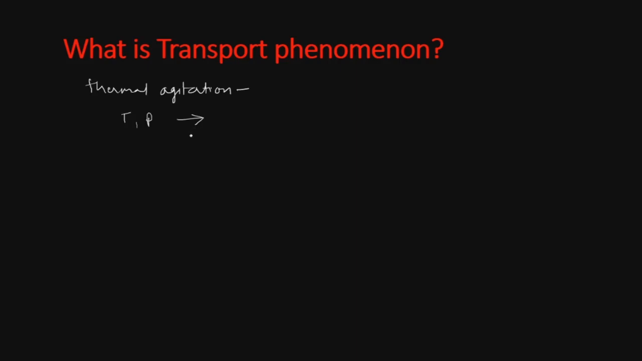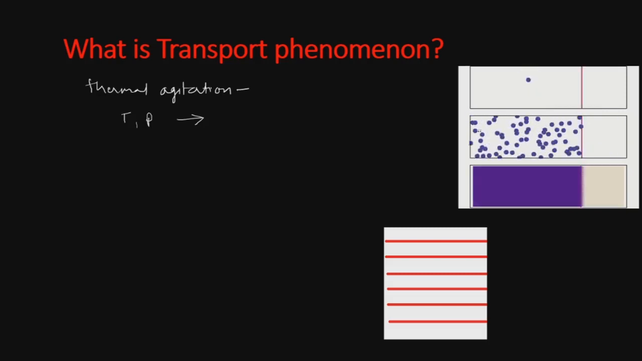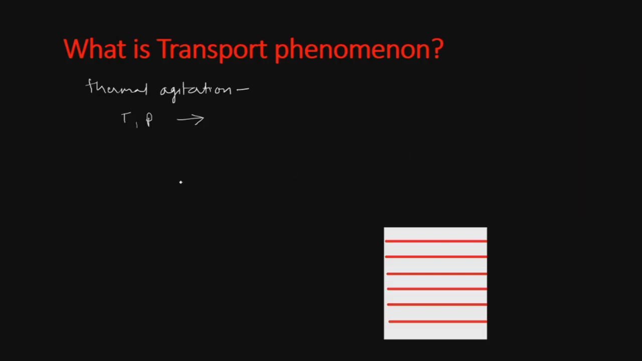For example, if one region of the gas is denser than the other region, the gas molecules will move from the denser region to the rarer region. As shown in this figure, this is the denser region, and the molecules will move from this region to this region. So we can imagine that the gaseous system is made up of different layers of this type, which are shown here. Therefore, we get the transfer of physical properties.